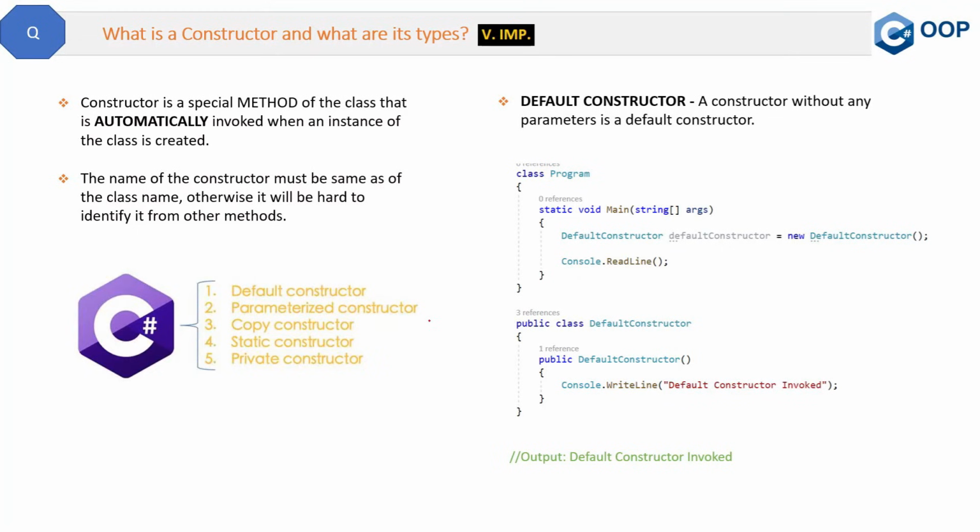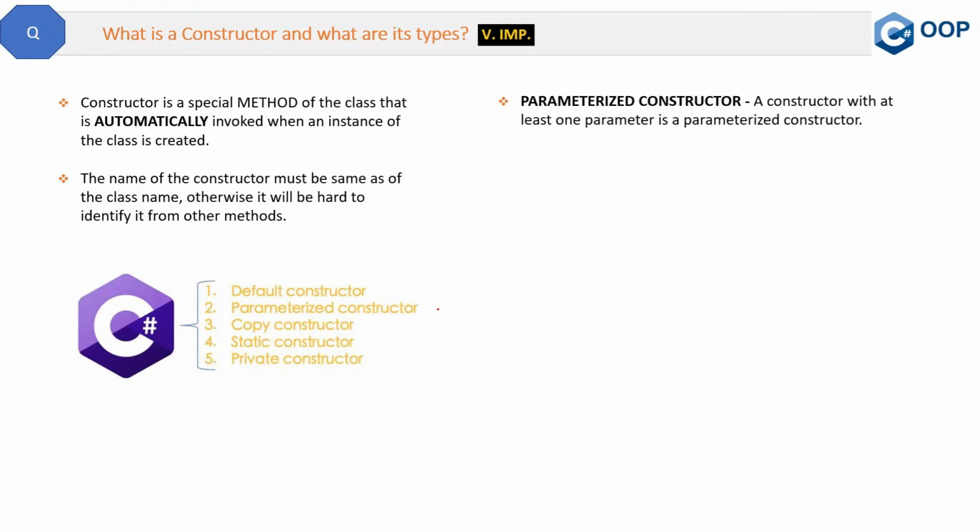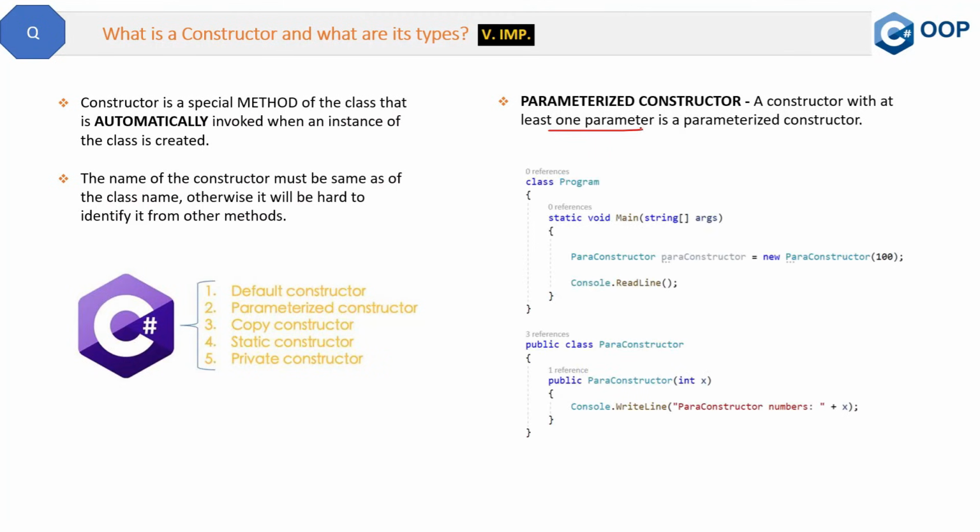So now let's move to the next type of constructor, which is the parameterized constructor. So let's see what is the definition. Parameterized constructor: a constructor with at least one parameter is a parameterized constructor. So let me show you the code. See here, we have this class ParaConstructor, and inside the constructor we have this one variable x which is of type integer. So whenever you create the object of this ParaConstructor class, then you must pass a variable of type integer. So that is the parameterized constructor.